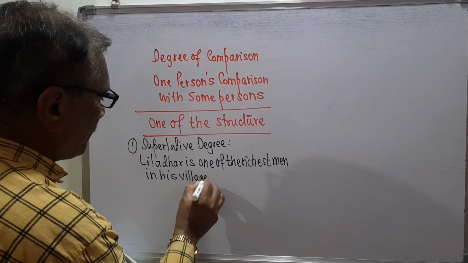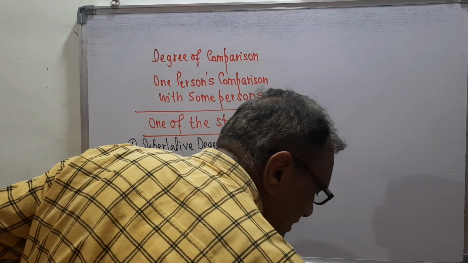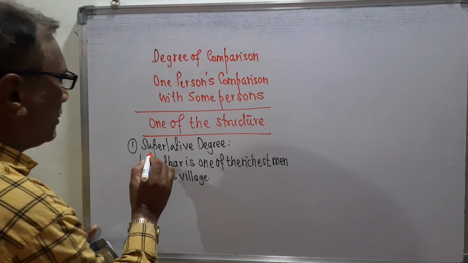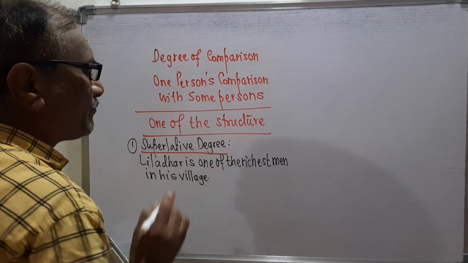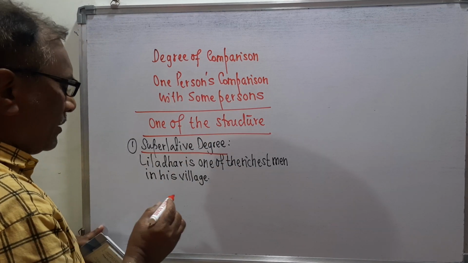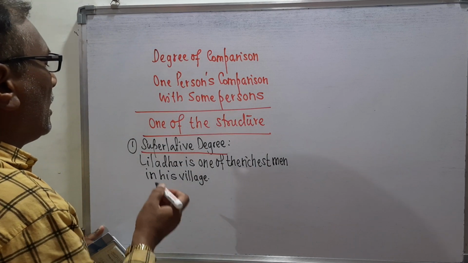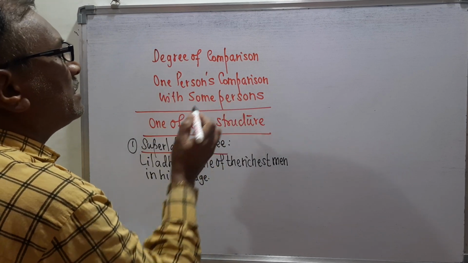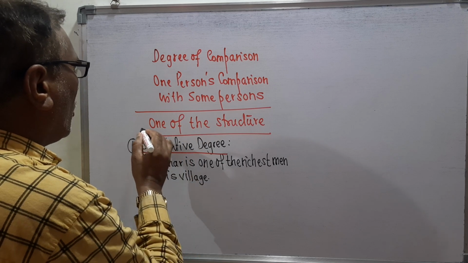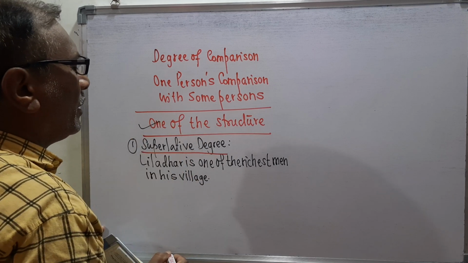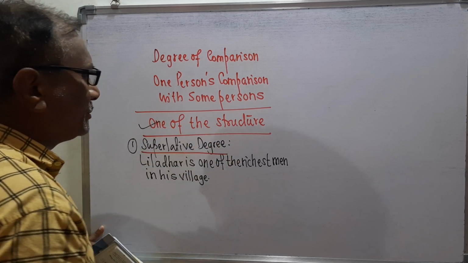Remember, this is a sentence of the superlative degree, and this is the comparison of one person with some persons, or it is called the one of the structure.